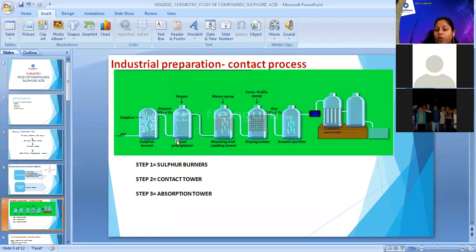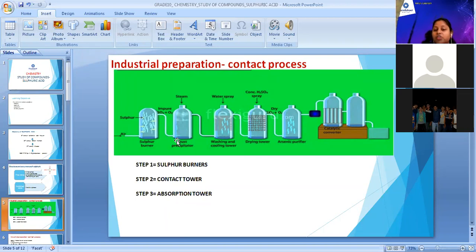Step 2 is the contact tower. You can observe the 6th chamber where I have written catalytic converter, a chamber in which we perform step 2. And then step 3 is in the last chamber, the absorption tower. Observe that diagram properly, because in the next slide we are going to study each and every chamber and how the process is carried out.